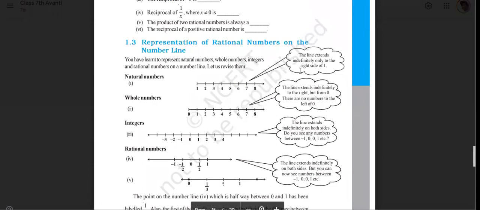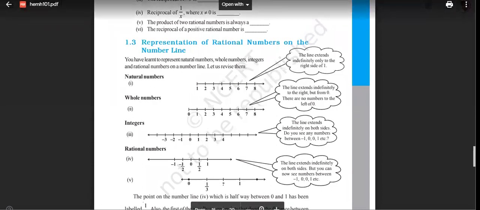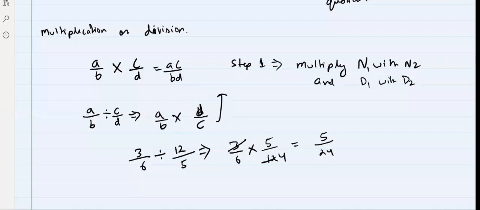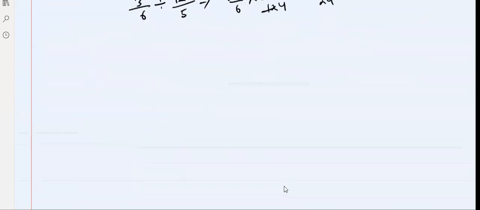Which is representation of rational number on number line. Now, when we talk about integers, integers are easy to represent on a number line, yes or no? Yes. So what about rational numbers? We have studied that a rational number can be represented on a number line in two simple ways.